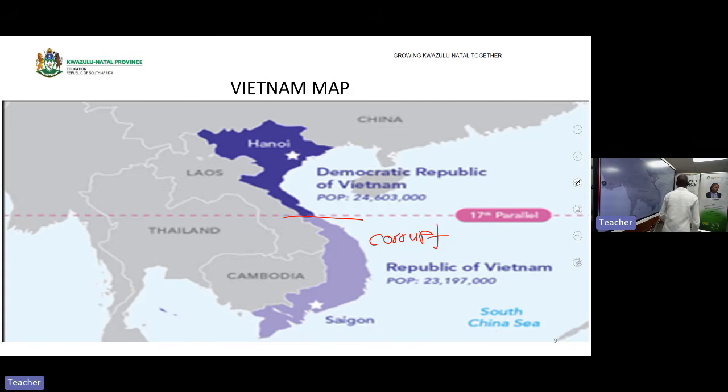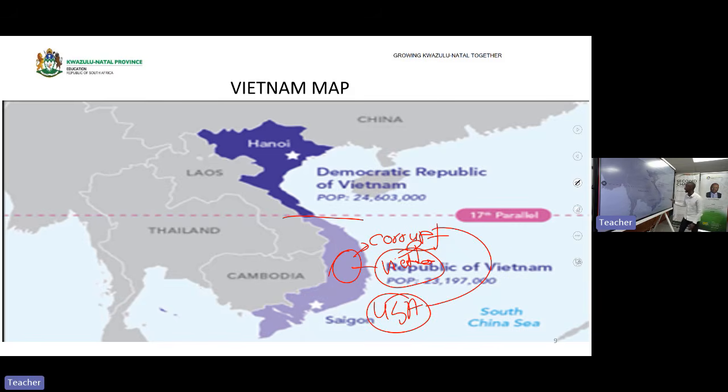As people were angry, they formed a group called the Viet Cong to fight against this corrupt government. Are we clear? The guerrillas were attacking the government which was corrupt, and the USA intervened to help this corrupt government against the Viet Cong.